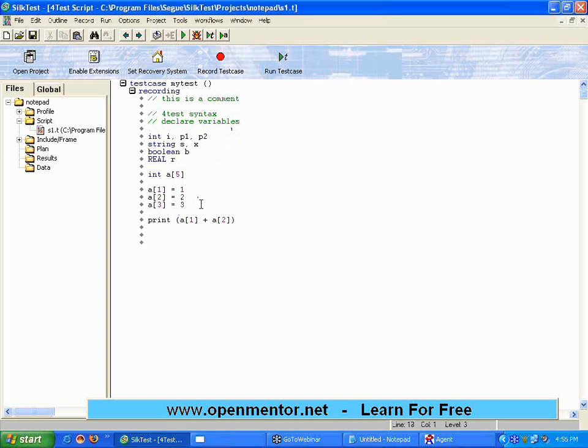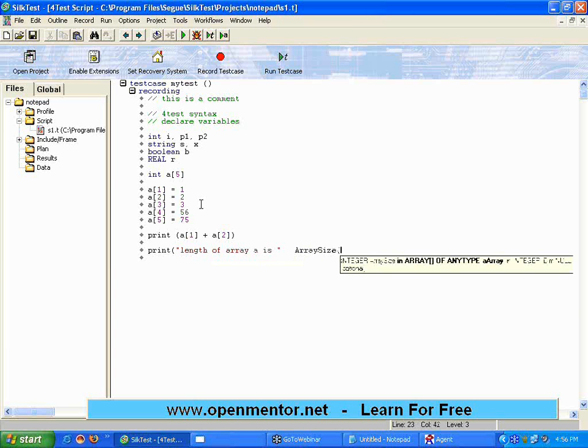Now, there are two special functions you may have to use. Suppose in this array, I have a of 4 equal to 56 and a of 5 equal to 75. Two functions. What is the size of the array? Yesterday we talked about list size. In the list, we used something called list count. How many elements are in the list? If you want to find the length of the array, if you want to print the length of array A, you can use array size. There is a command called array size of A.